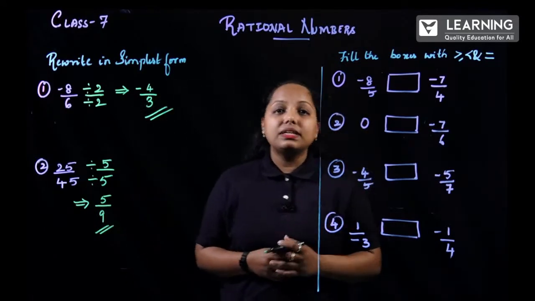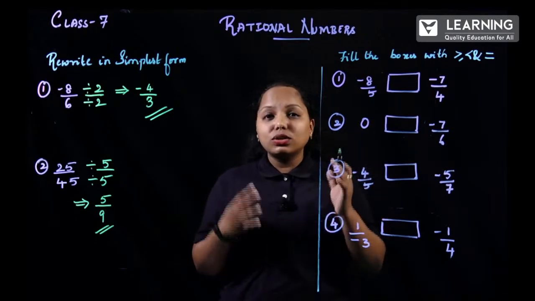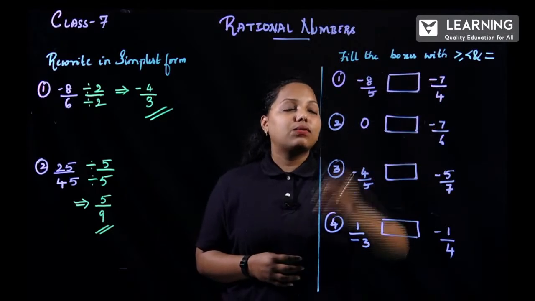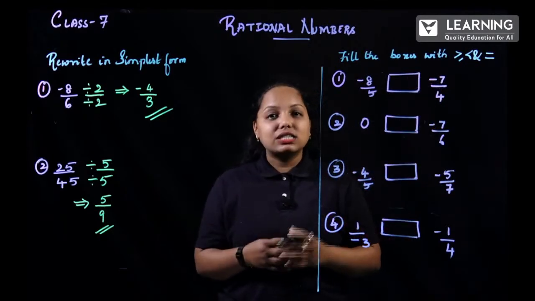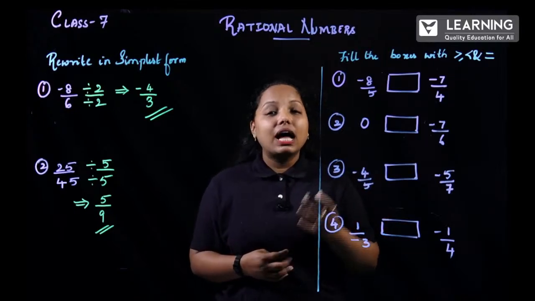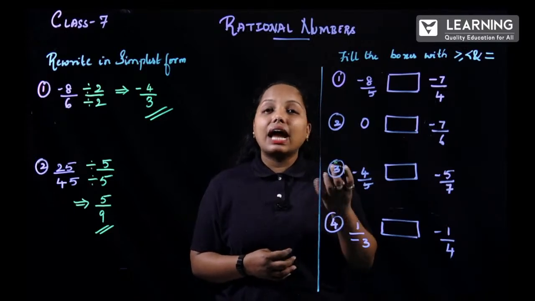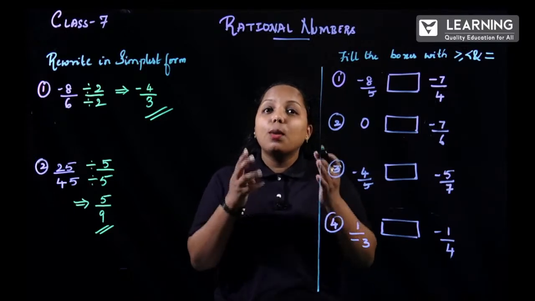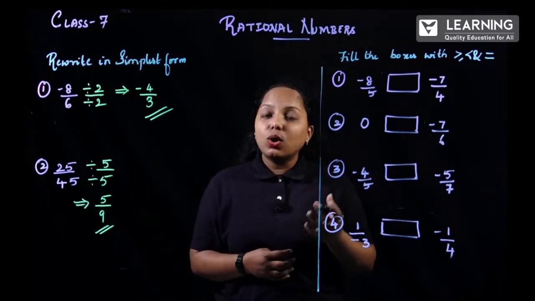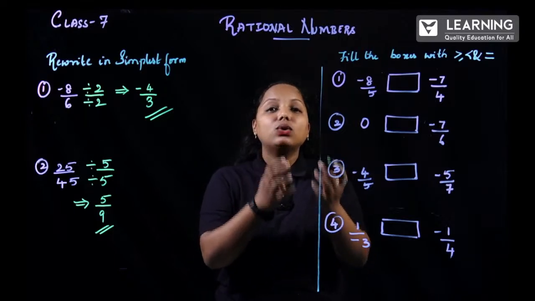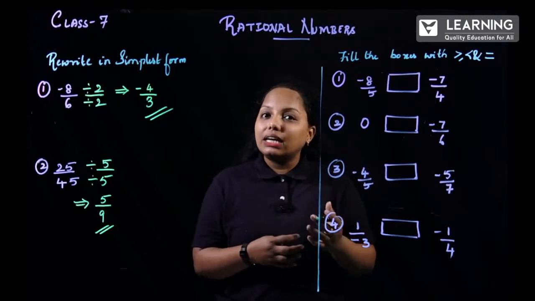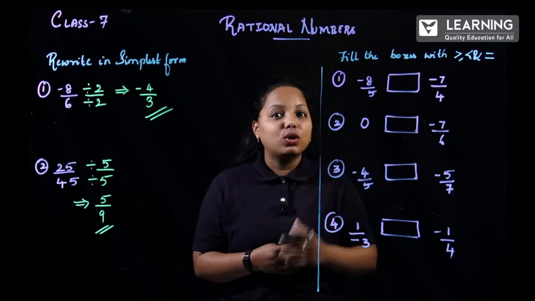How about this example? Fill in the blank. These are all sure questions and compulsory questions. So minus 8 by 5, minus 7 by 4. Ma'am, I am not able to understand this. If not, do the normal division method, the traditional method. And one main thing you have to remember: as the denominator increases, the entire value decreases for a positive fraction or a positive rational number. I'll repeat, as the denominator increases, the entire value decreases. If it is negative, it is the entirely reverse process. The entire value increases over there. I hope you are understanding.